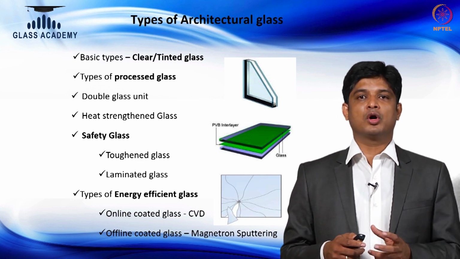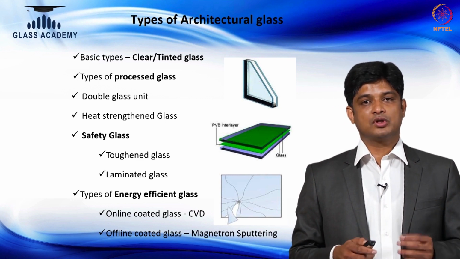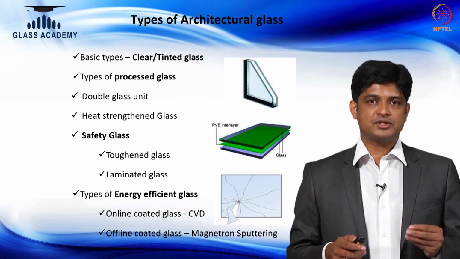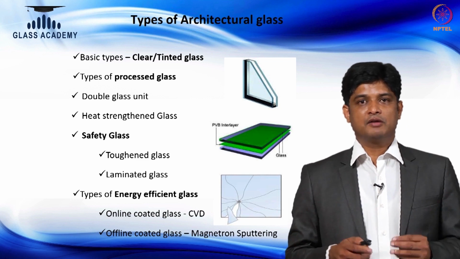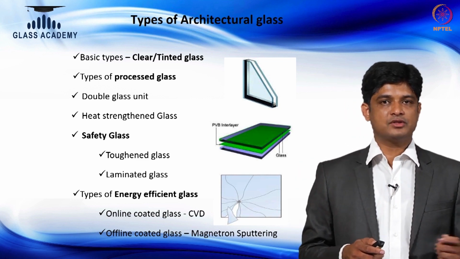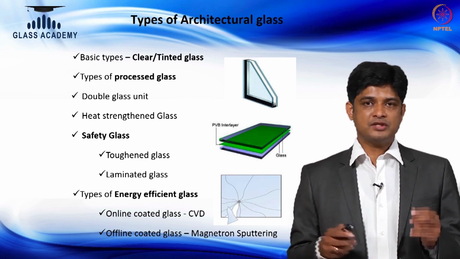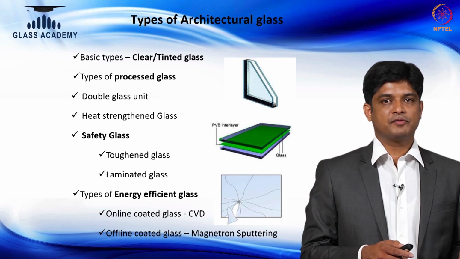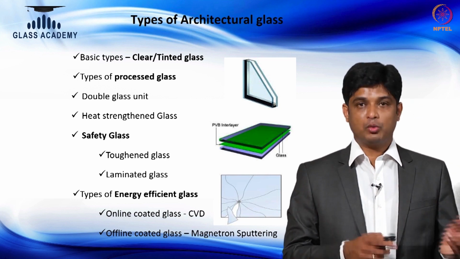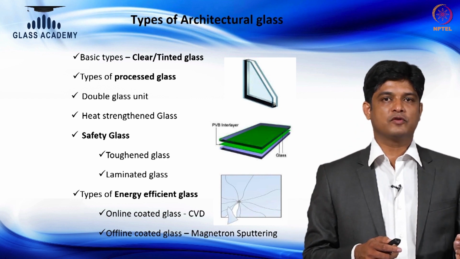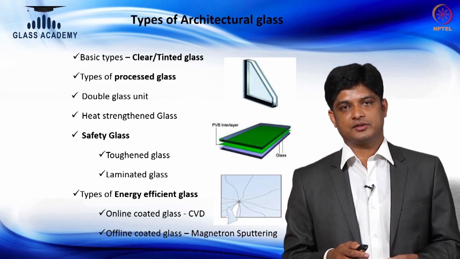The entire industry has moved from online, and today we all produce what is called the offline coating technology, which is called magnetron sputtering. Both these technologies are available in India, where you can get a different range of products, starting from the basic selectivity products to the high-end selectivity products, based on the type of the building, orientation, topography, and your purpose of usage of the building. You can consider the window wall ratio, and based on the combination of the glasses, you can select whether you want to go for an online or an offline coated glass.